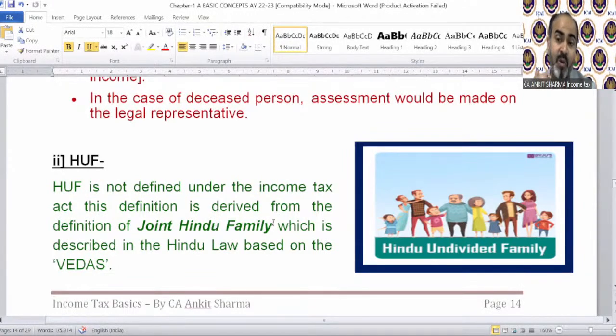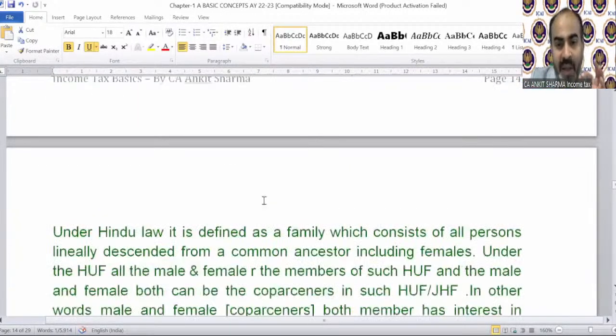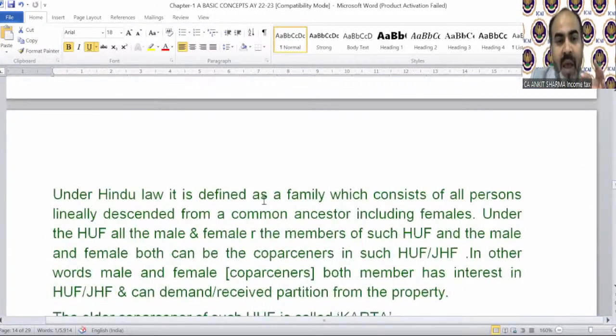You can have a share in your maternal grandfather's property also in certain cases. So after this definition, you will come to know a lot of things which you might not know right now. Okay. So what is Hindu undivided family? What is the concept of Hindu undivided family that we are going to discuss one by one? Let me explain it to you.